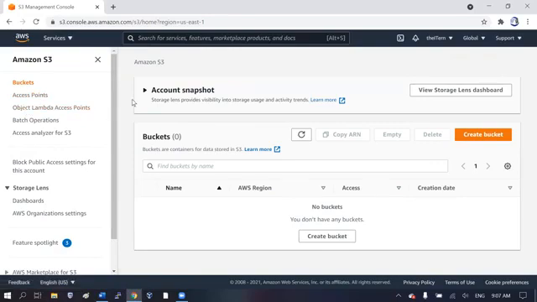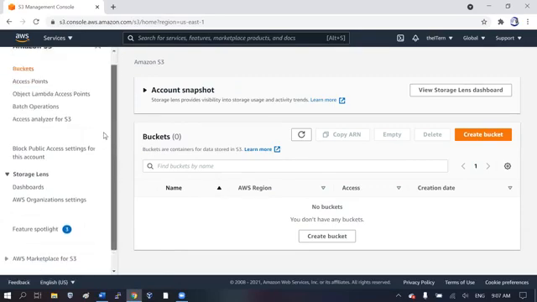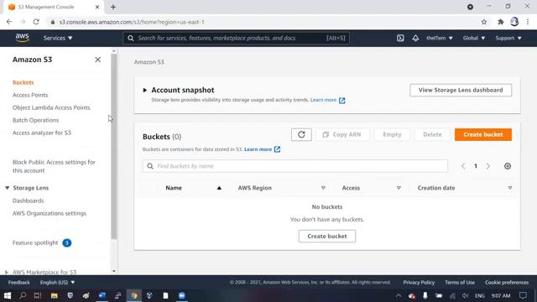S3 is the storage type on Amazon that is globally available. The other forms of storages may have one kind of restriction or the other, but S3 is globally available in Amazon. So it's the biggest kind of storage and is universally accessible. Does that require explanation? That's simple enough, right? We want to go straight to create an S3.